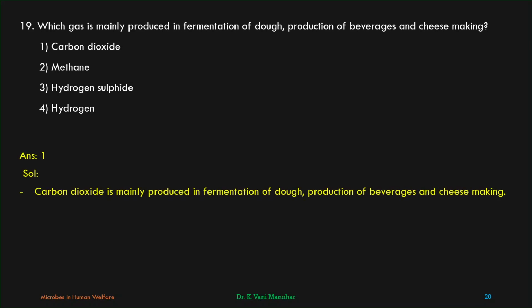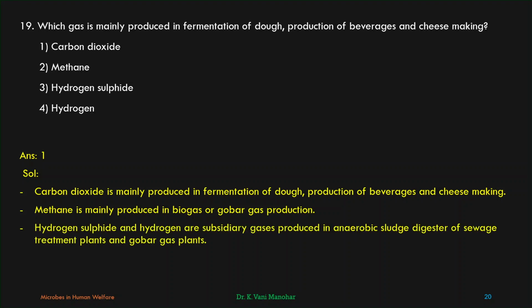One. Carbon dioxide is mainly produced in fermentation of dough, production of beverages, and cheese making. Methane is mainly produced in biogas or gobar gas production. Hydrogen sulfide and hydrogen are subsidiary gases produced in anaerobic sludge digester of sewage treatment plants and gobar gas plants.